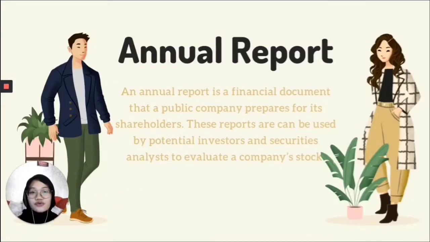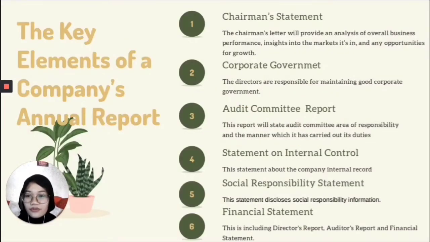So next is annual reports. An annual report is the financial document that a public company prepares for its shareholders. These reports can be used by potential investors and securities analysts to evaluate a company's stock. The key elements of a company annual report consist of 6 items, which first is the chairman's statement.